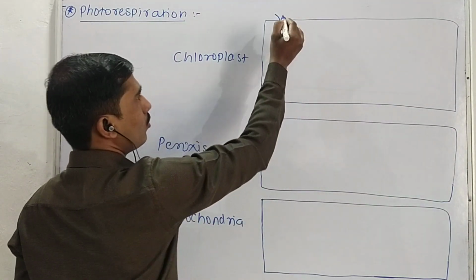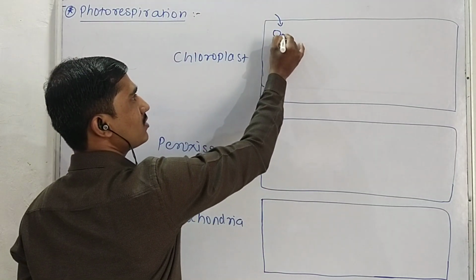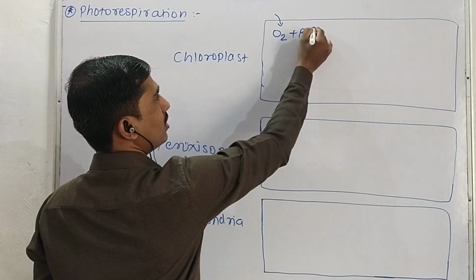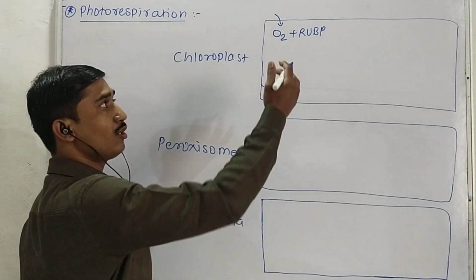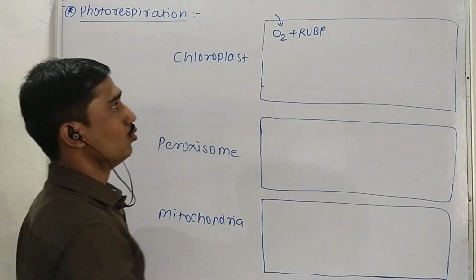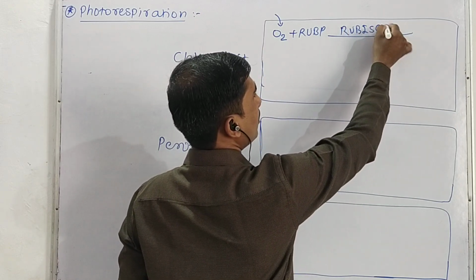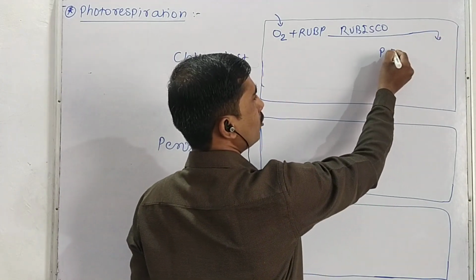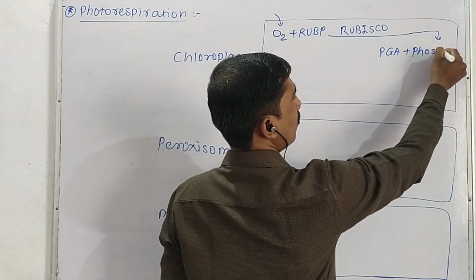In the chloroplast, instead of CO2, Rubisco will react with oxygen. That means the reaction will be like this: oxygen plus RuBP, which is the first CO2 acceptor. Here Rubisco is showing affinity towards oxygen, that's why RuBP reacts with O2. Here we can write Rubisco. Now what happens? Due to this reaction, 2 molecules are produced. One molecule is PGA and the other molecule is phosphoglycolate.